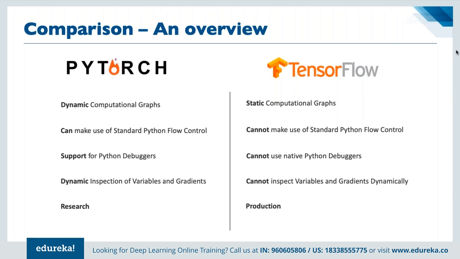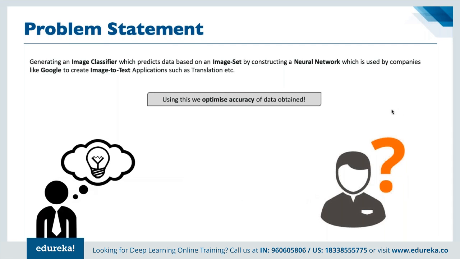And then if we have to understand the basic use cases of PyTorch, we have seen generating a simple image classifier, which can predict image sets by constructing a neural network. So basically it is useful for image classification, right? Just like Google uses image to text applications, we have translations. Just like we had discussed the use case for Google Lens as well, if we see a signboard written in a different language, then as soon as we point Google Lens to that particular signboard, we would be able to see a real-time translation done for that signboard in the app itself, right?